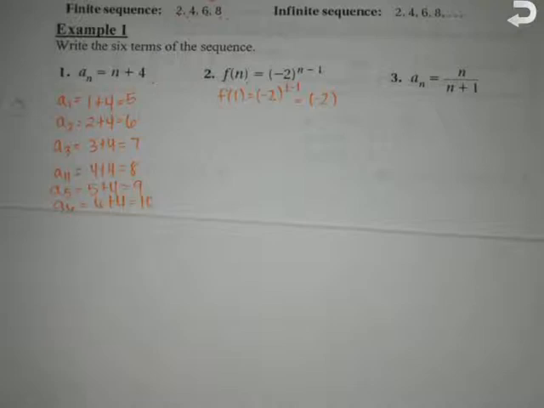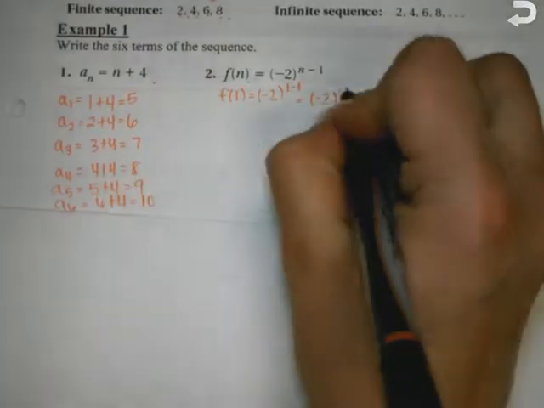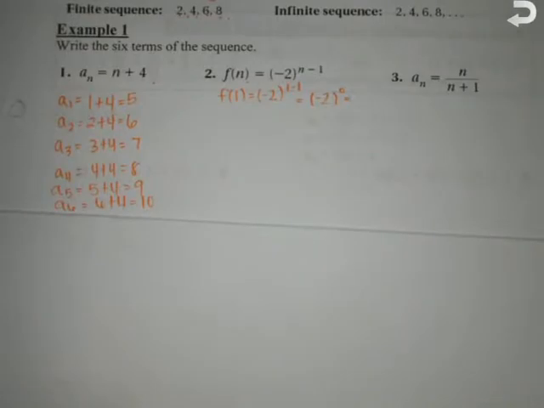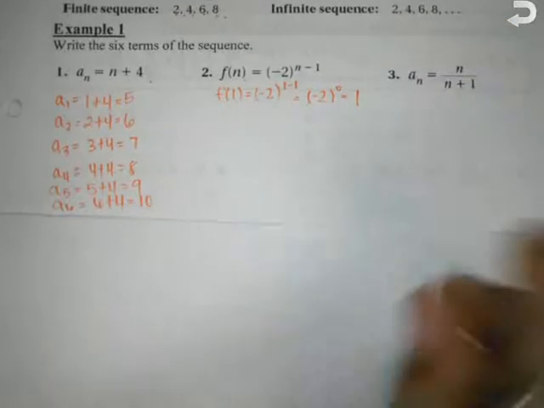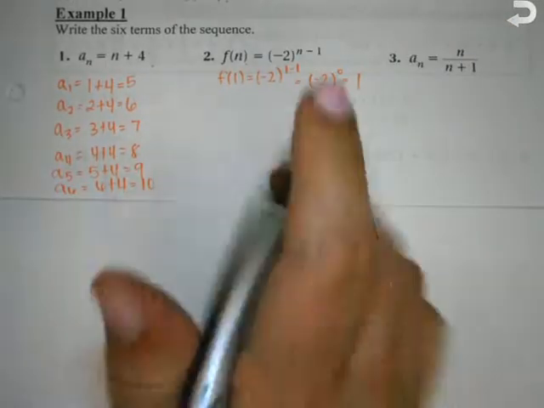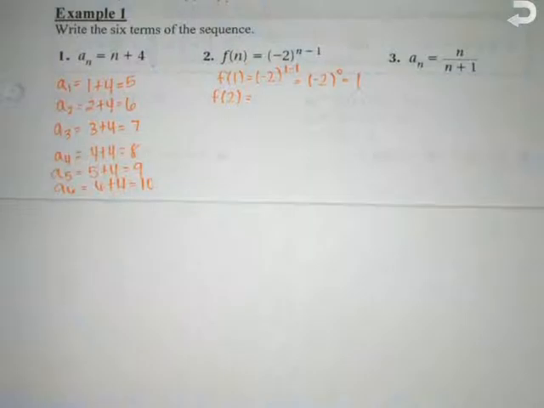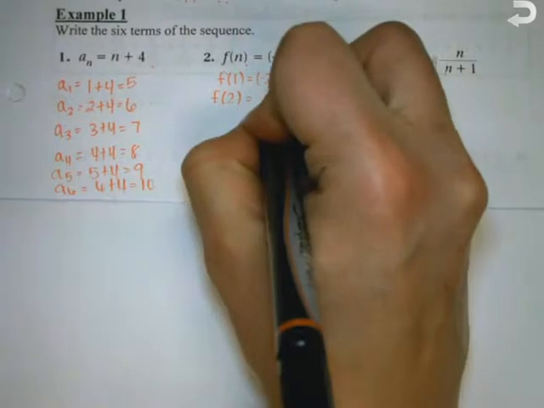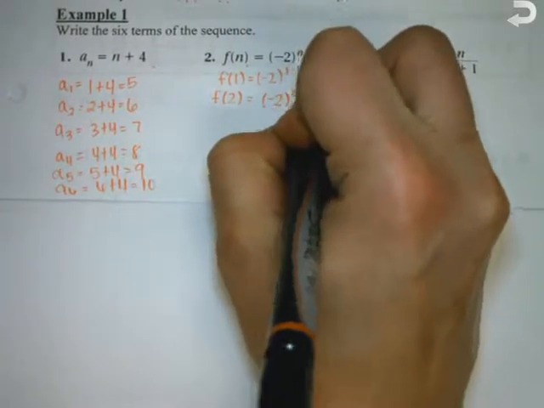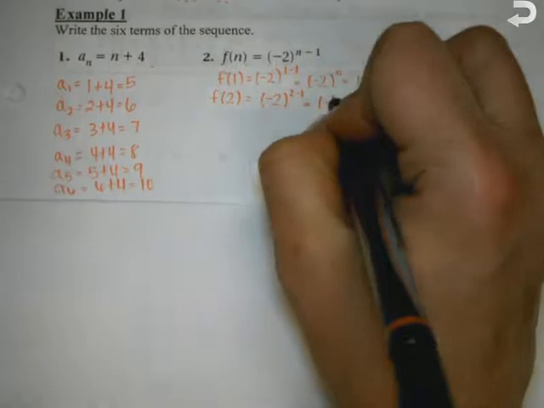And anything to the 0 is 1. So then we need to find the next 5 terms. f of 2 is equal to negative 2 to the 2 minus 1, negative 2 to the 1, which is negative 2.